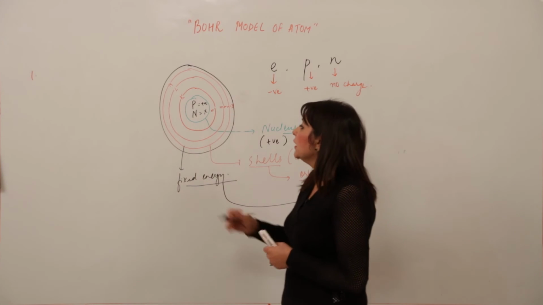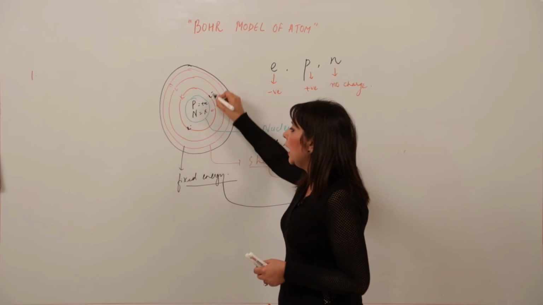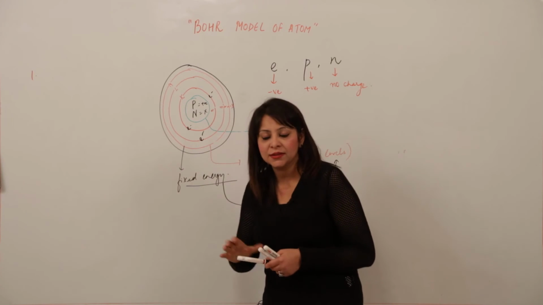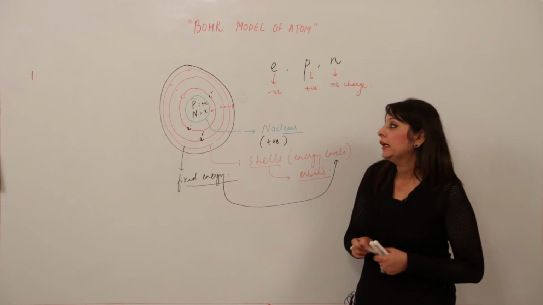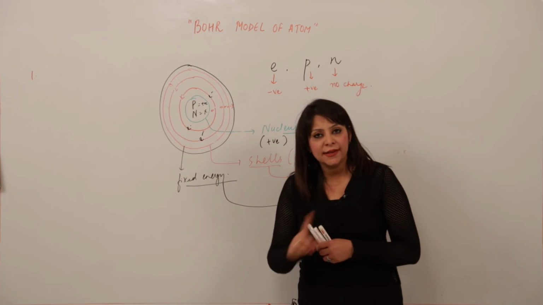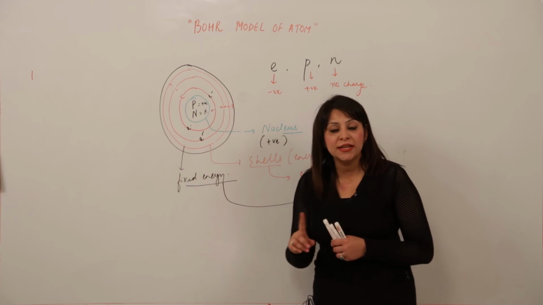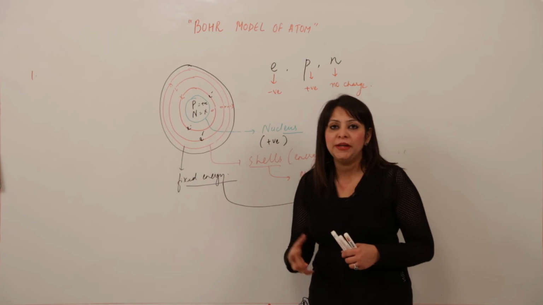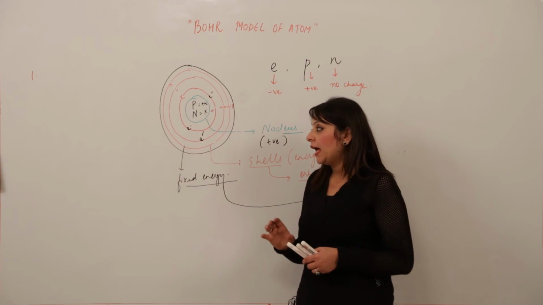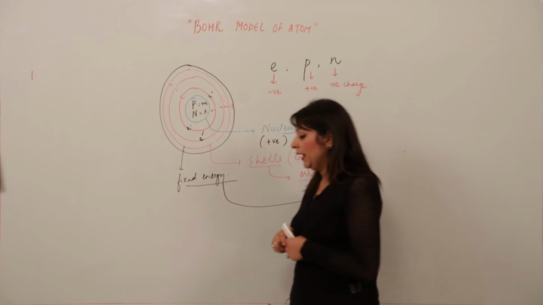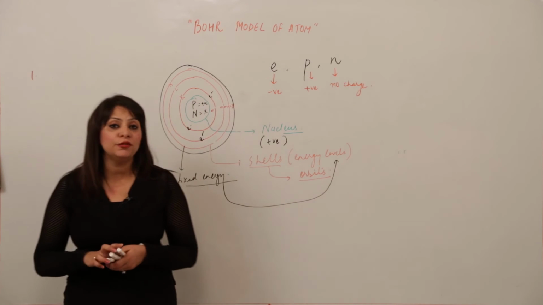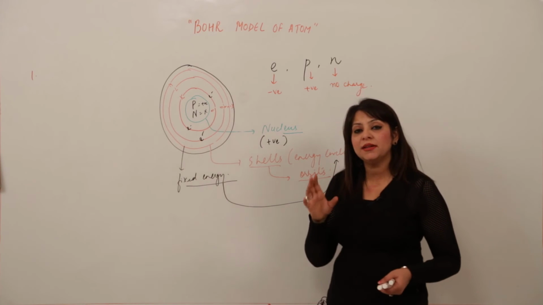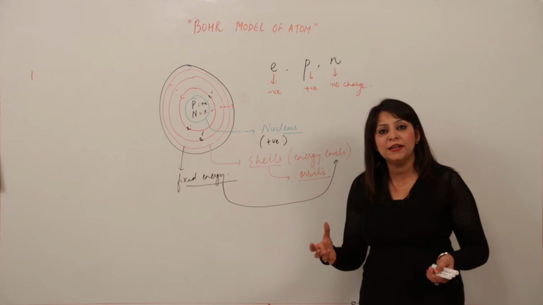And then he said that in shells electrons are present, and one important thing he said is that electrons are not stationary. They are moving in a circle in their specific orbits with certain speed. He also explained that the major drawback of Rutherford's model was that when any charged particle revolves in a circular path, it emits energy, shortens its path, and spirals down into the nucleus.